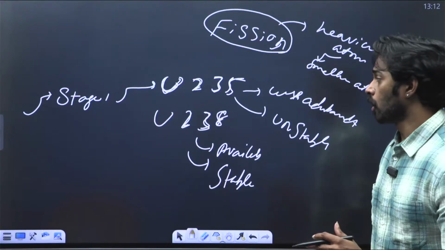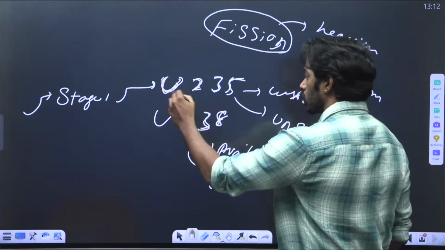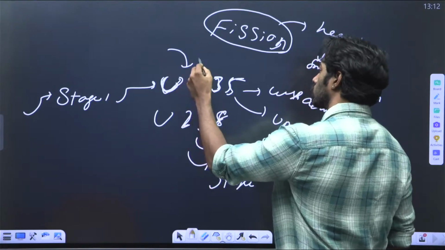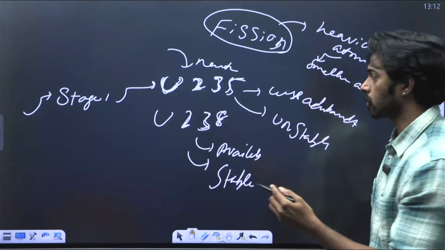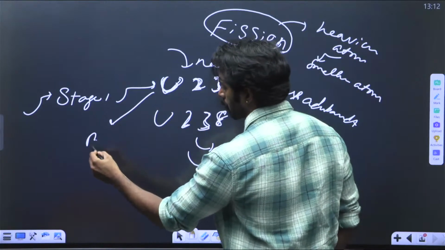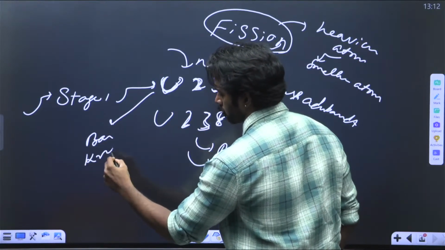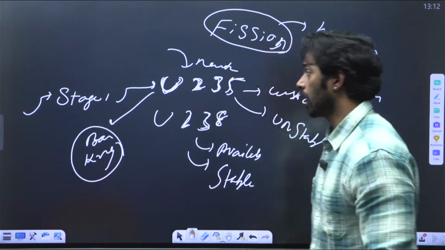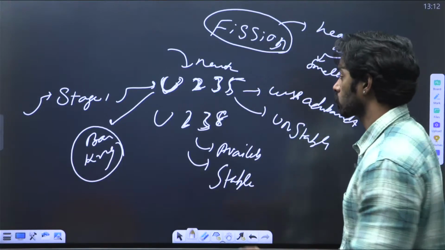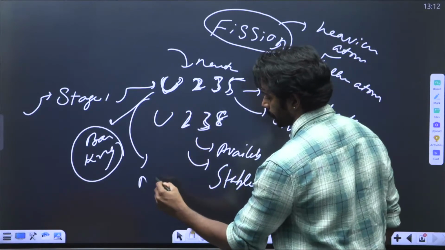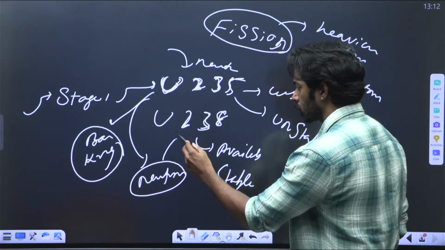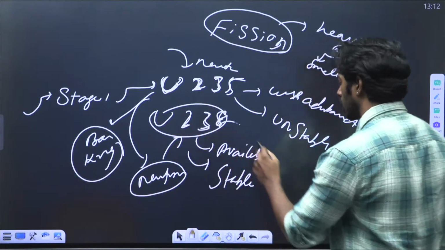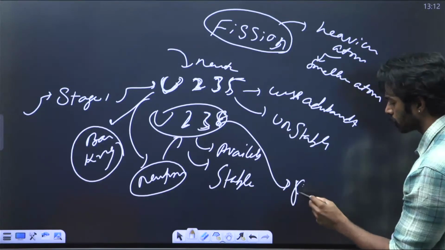absorbs the neutron. So in stage 1, you use uranium-235 and you hit it with a neutron. When you hit it with a neutron, it explodes and divides into barium and krypton and releases a lot of energy and also certain neutrons. And these neutrons directly hit the uranium-238, which then turns into plutonium-239.